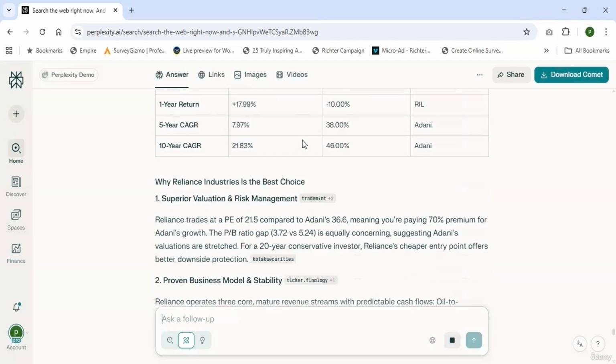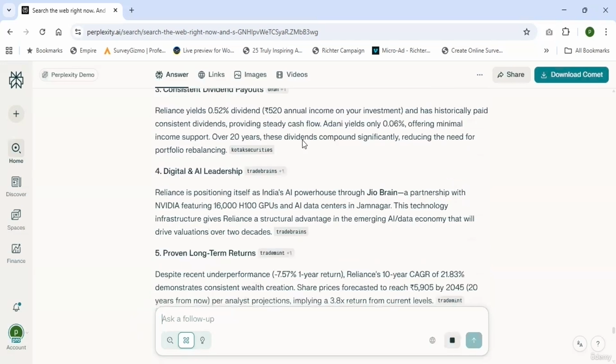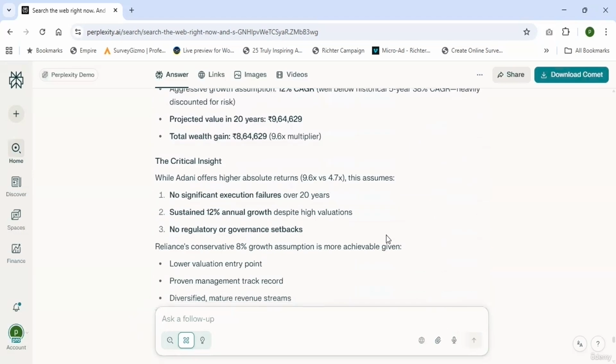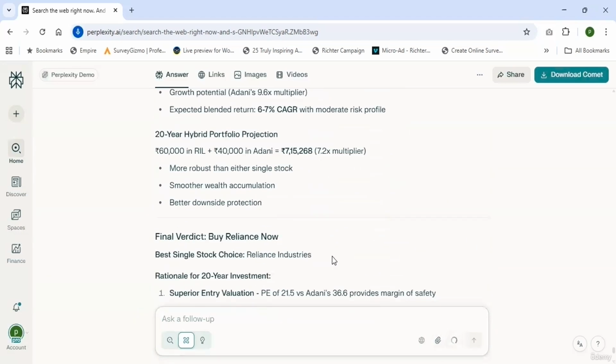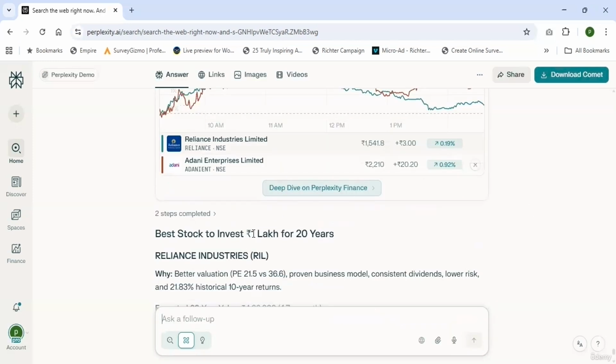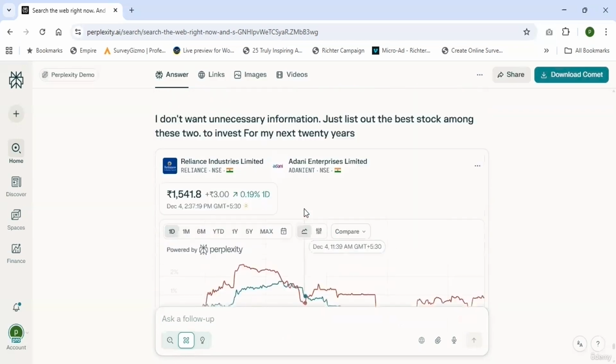But still I have confusion. I don't want all this information. I just need the final best stock among these two. Again, you can ask the same question to Perplexity AI. I don't want unnecessary information. Just list out the best stock among these two to invest in for my next 20 years. So it is saying Reliance Industries is the best stock to invest 1 lakh rupees in for the next 20 years.